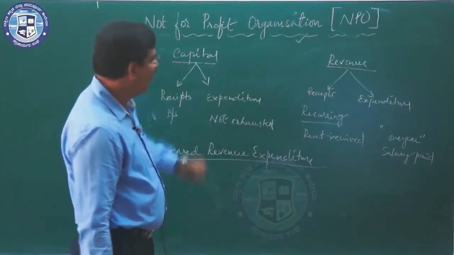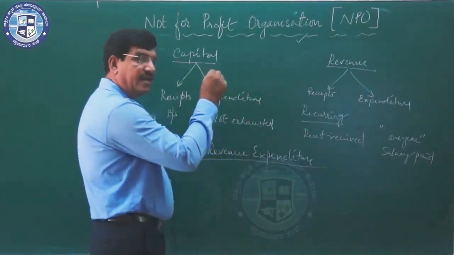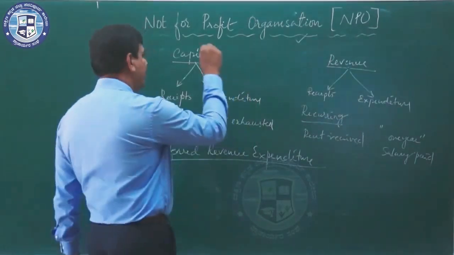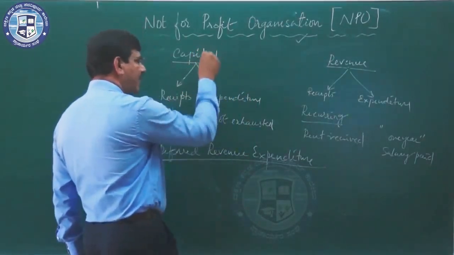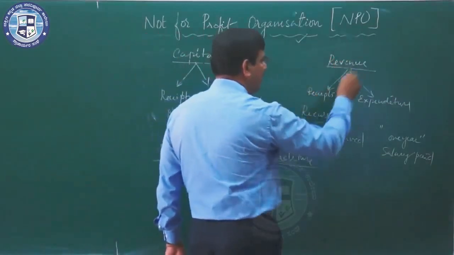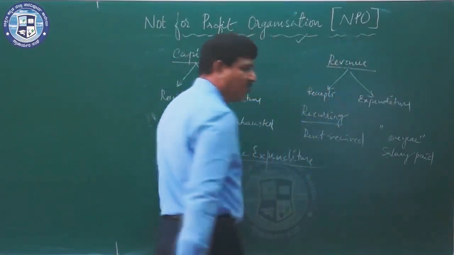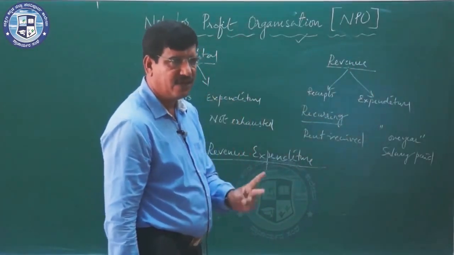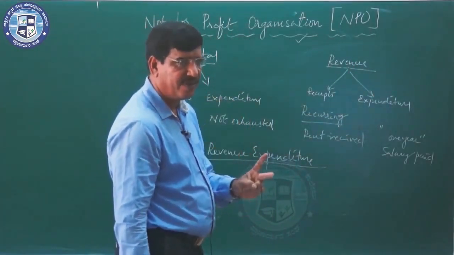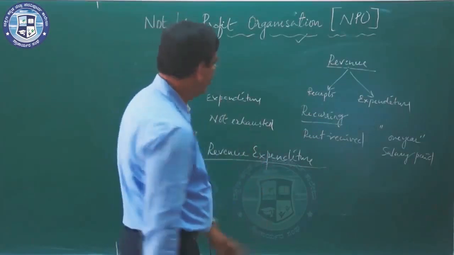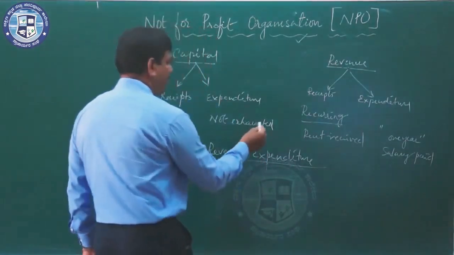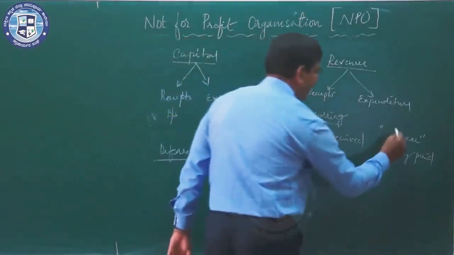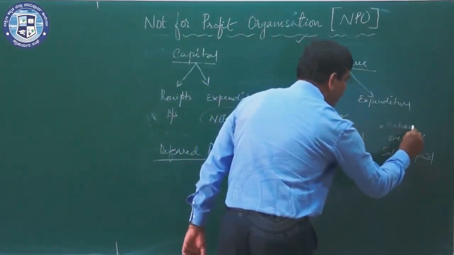While working out the problem, we get most of the items as capital receipts or capital expenditures, revenue receipts and revenue expenditure. So 2 points to be noted while analyzing the nature of a receipt and expenditure. The first one is whether the benefit is exhausted in 1 year.